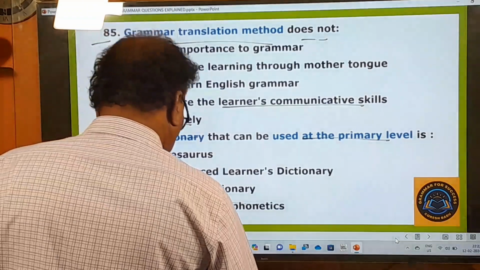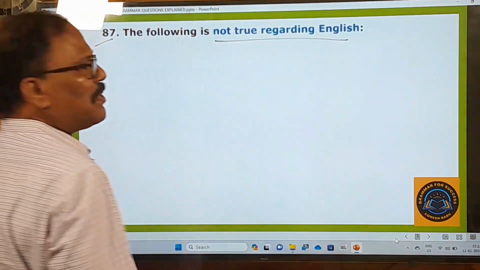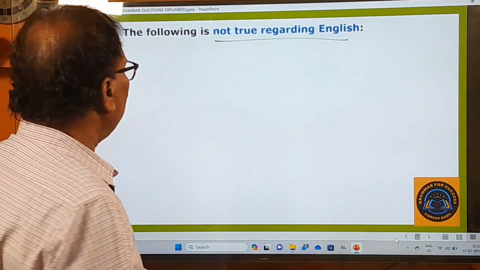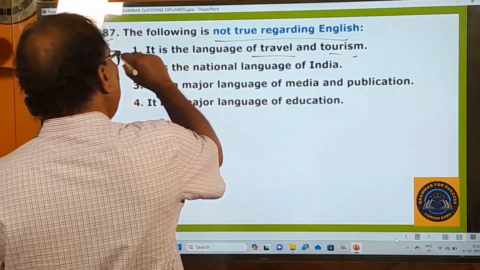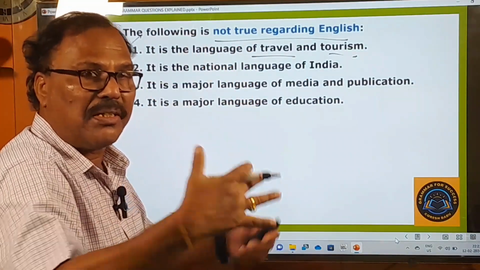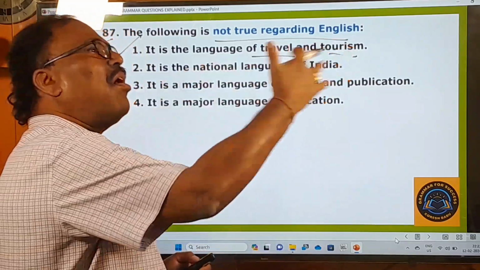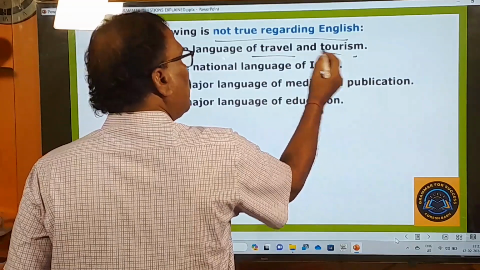Now let's move on to the next questions. 87th one, the following is not true regarding English. What is not true? It is the language of travel and tourism. Is it not true? Yes, it's right. English is a language of travel. That means it can be used in travel. You can travel all around the world, so it comes to your help. Okay, travel and tourism.